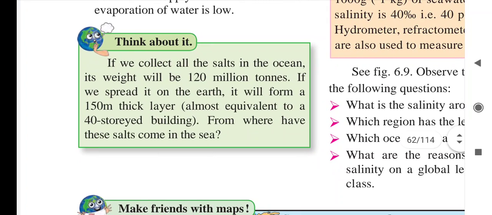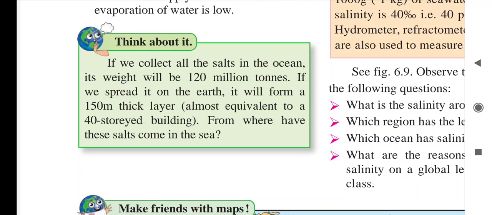Think about it. If we collect all the salt in the ocean, its weight will be 120 million tons. If spread on the earth, it will form a 150-meter thick layer, almost equivalent to a 40-storied building. Suppose we collect the salt from all the seas and spread it on the earth, a 150-meter thick layer will form. That much height of layer will be formed.